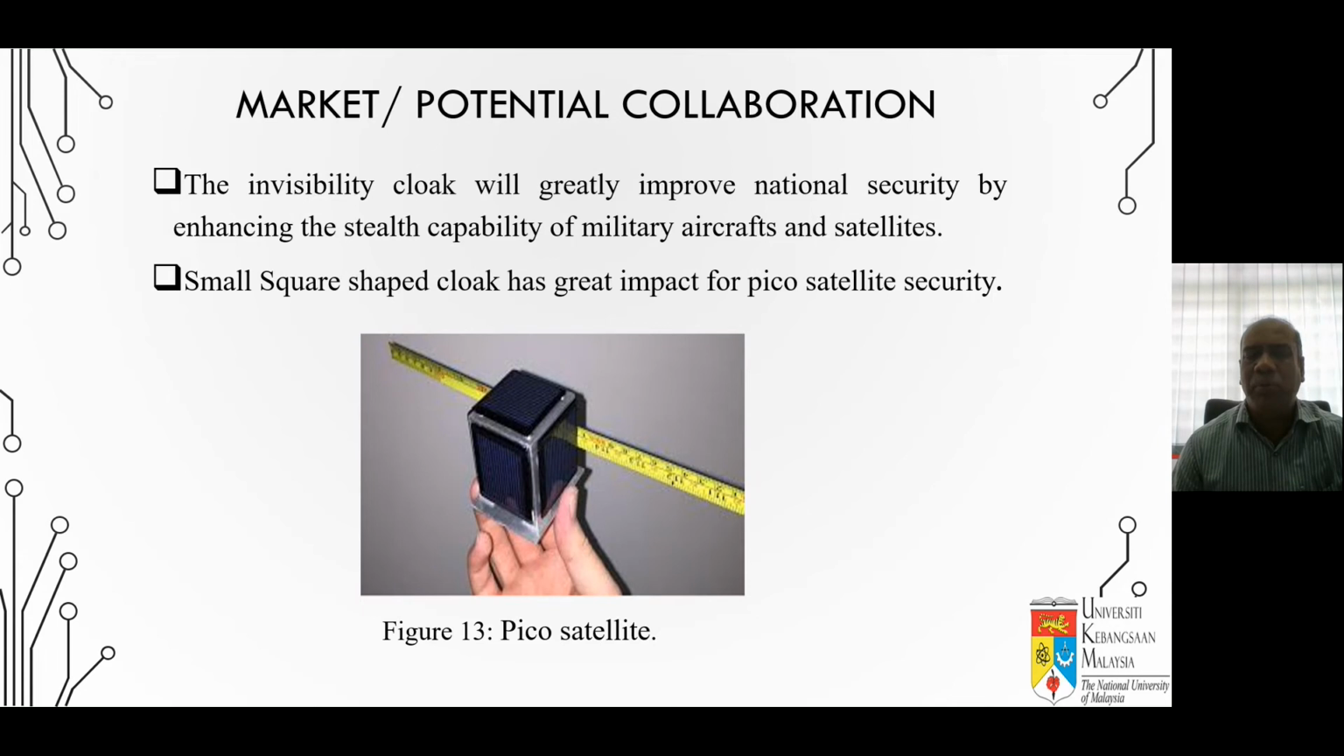But next time we have to introduce this one, and we are trying to focus not only on a single event, that means single-band cloaking. We will try one design that could cover C, X, or Ku band. That means all of the satellite band coverage. We are trying to improve our quality. So a small square-shaped cloak has great impact for secure satellite security.